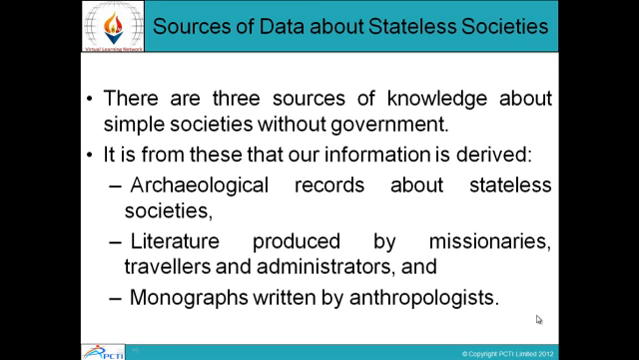But in the present time, a society without government is not possible. Government is needed to maintain social law, order and discipline in the society. Otherwise, there will be anarchy in the society. So, the records of simple societies without government were provided with the help of archaeological records, literature as well as the monographs.